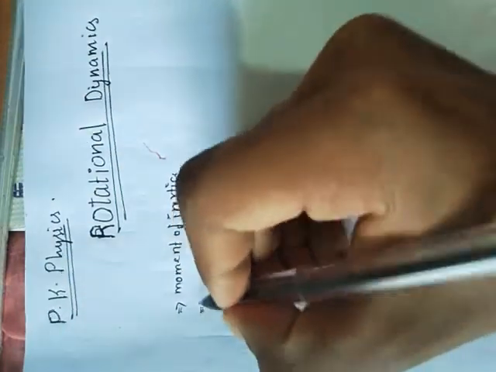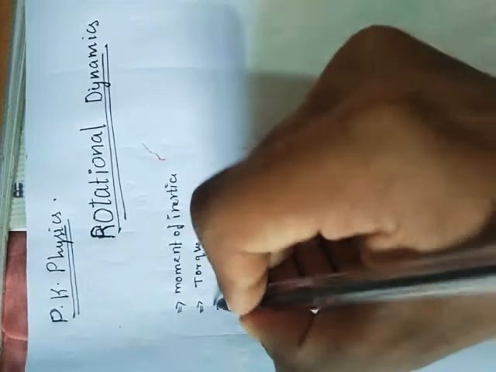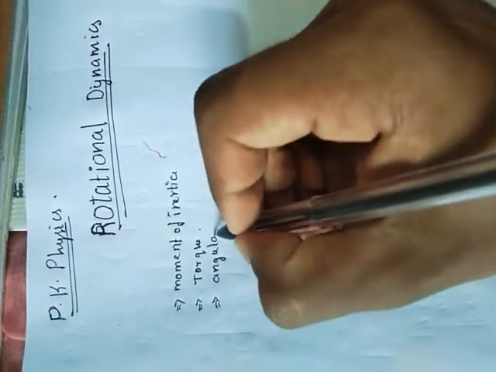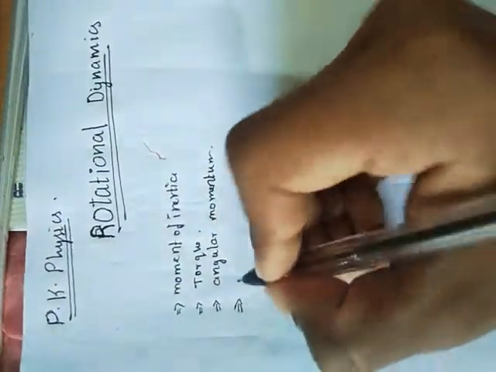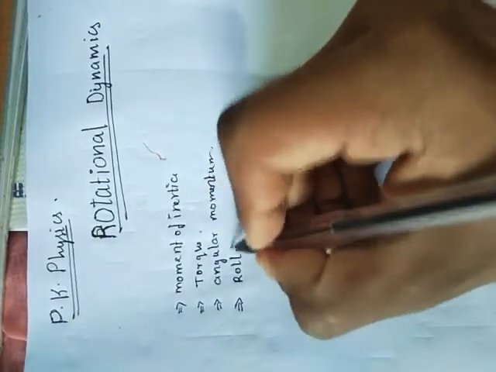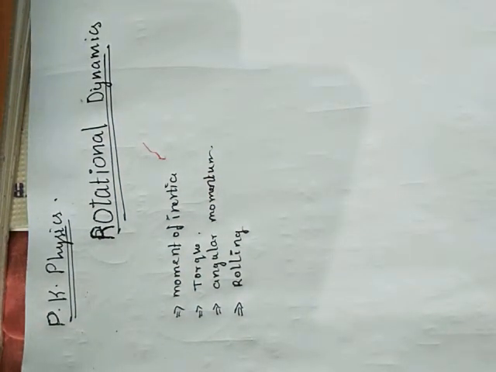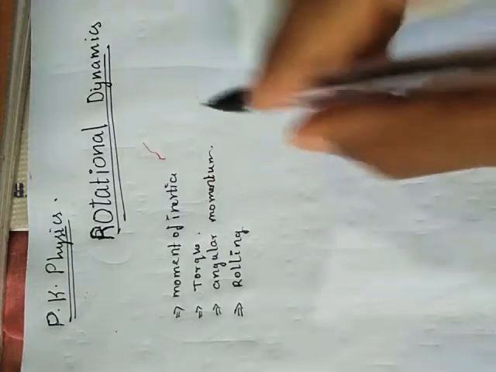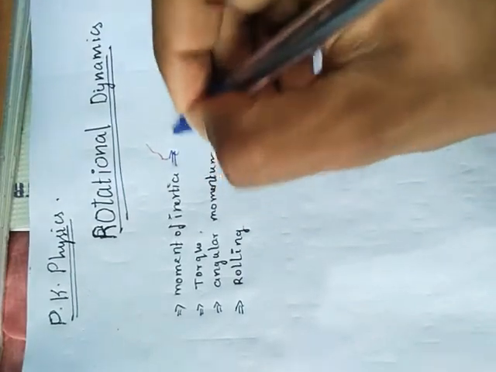And the second one is torque. Third, angular momentum. And the final, most important topic, rolling. As we are going to finish rotational dynamics, I will take these in 2 to 3 parts and complete this entire chapter. The first topic is moment of inertia for different rigid bodies. I will make this my first part.